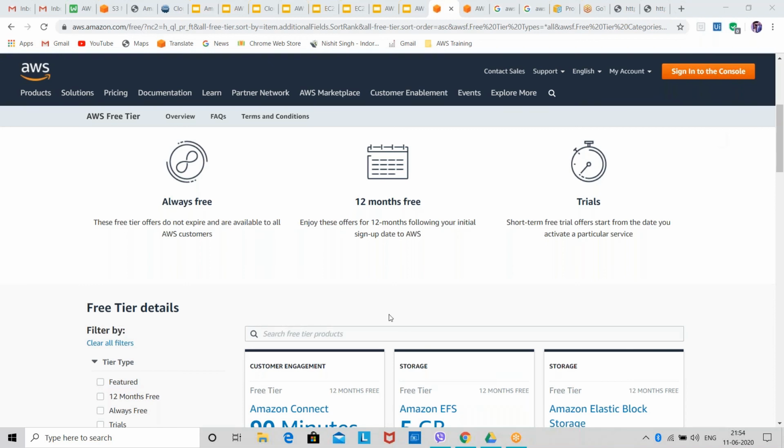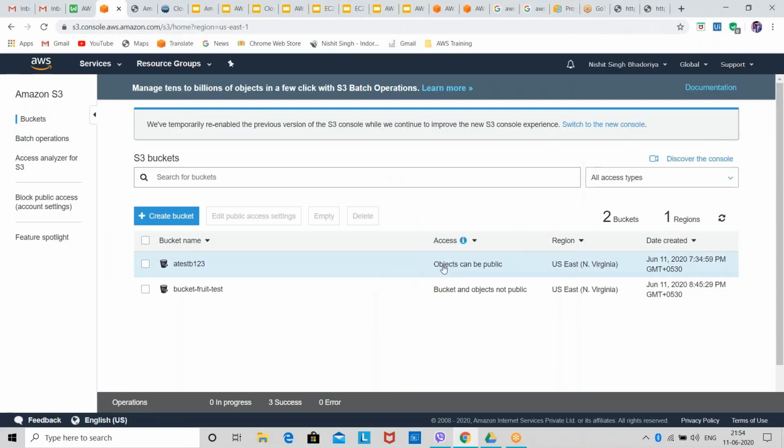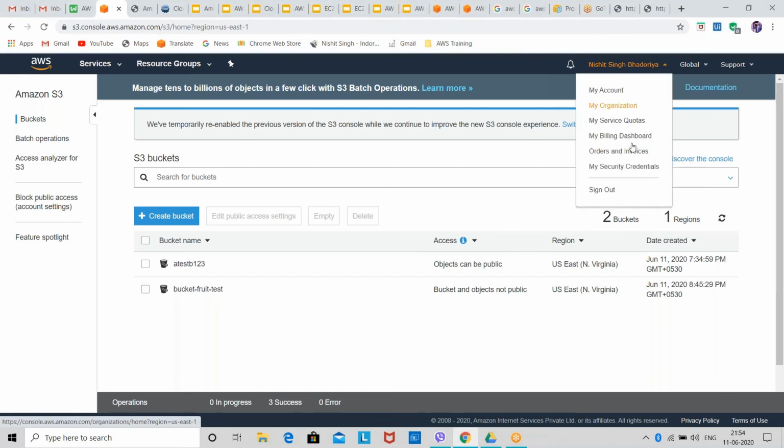This way you can figure out which services are in your free tier and which are not. Now, this is the website of AWS, which will tell you which service comes under the free tier or not. But how will you know how much of the free tier you have used? You don't need to worry about that. What you need to do is click on your name and go to the billing dashboard.